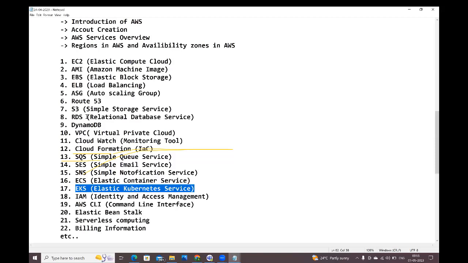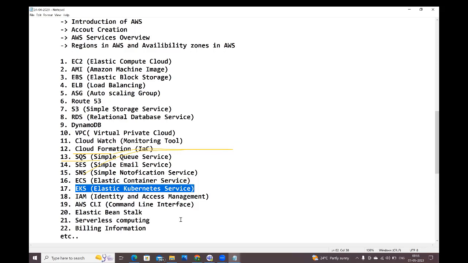This IAM, in the middle of AWS, I will discuss guys. IAM means what guys? Identity and Access Management. See, when we create an account in AWS, by default, that is the root account guys. As a root account user, you can access all the services which are available in AWS. AWS is providing around 300 plus services. So you can access all those services as a root user.